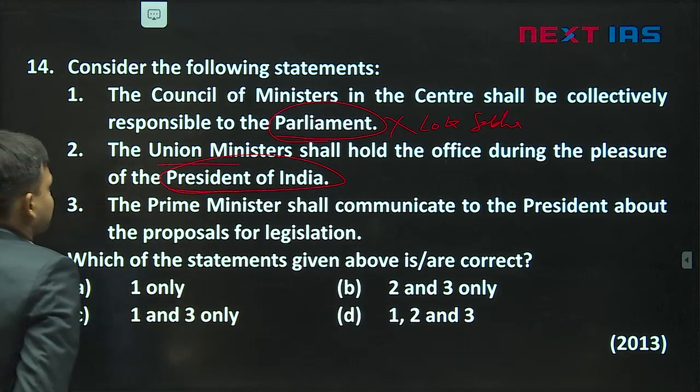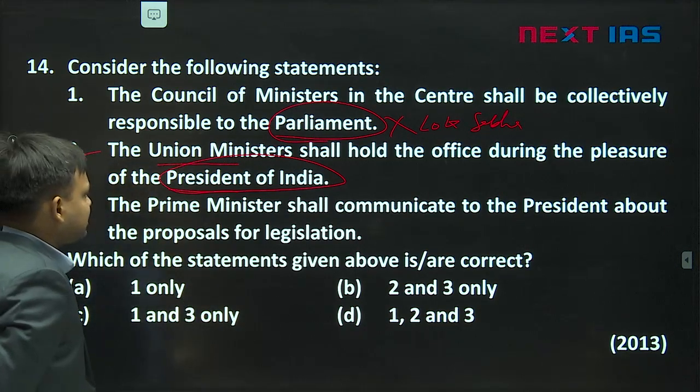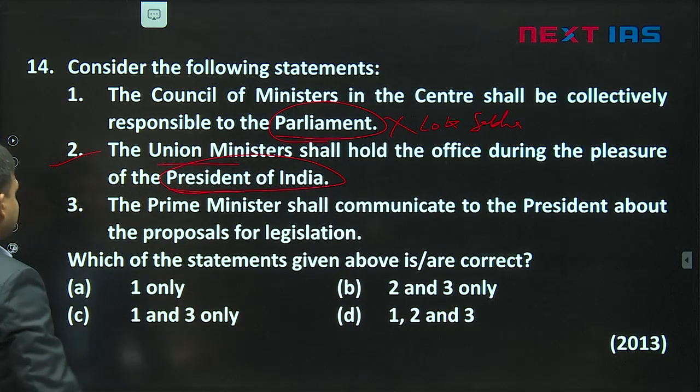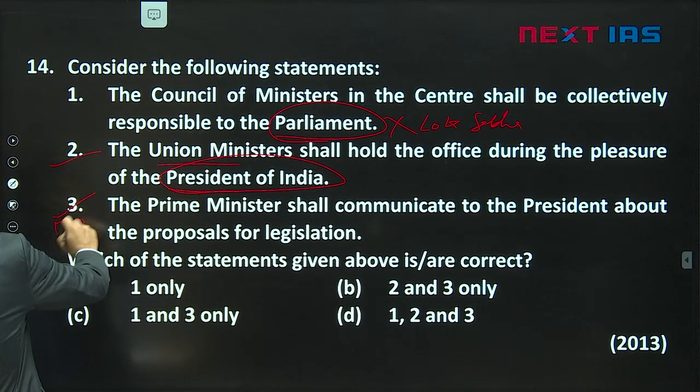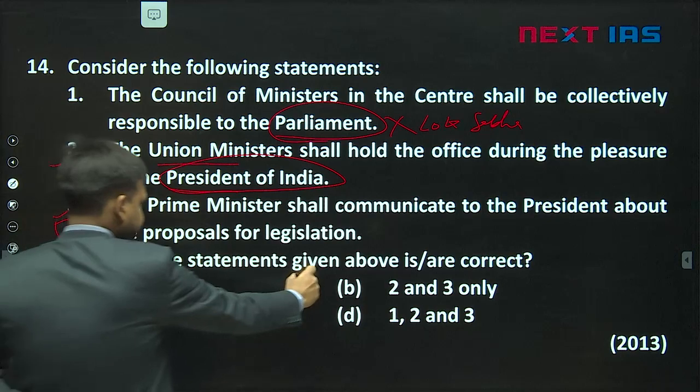Third one. So this is a correct statement. The PM shall communicate to the President about the proposal for legislation. This is very correct. Article 78 talks about it. So 2 and 3 are correct.